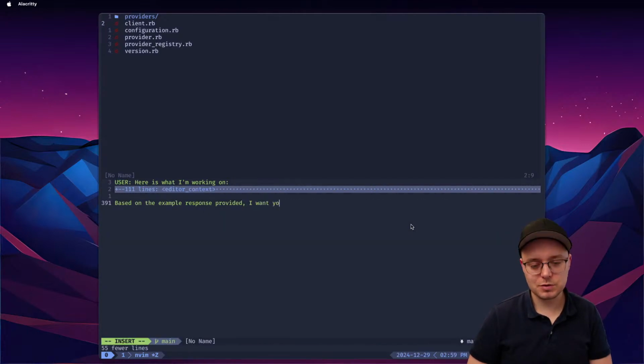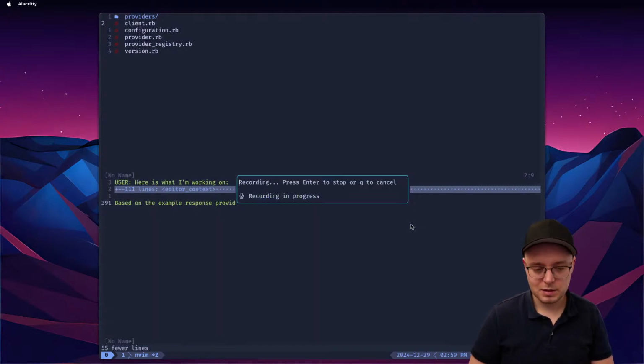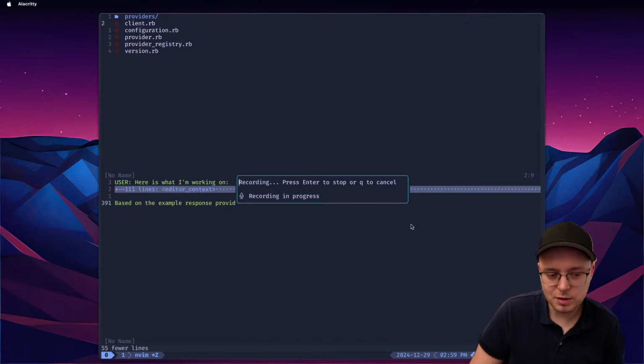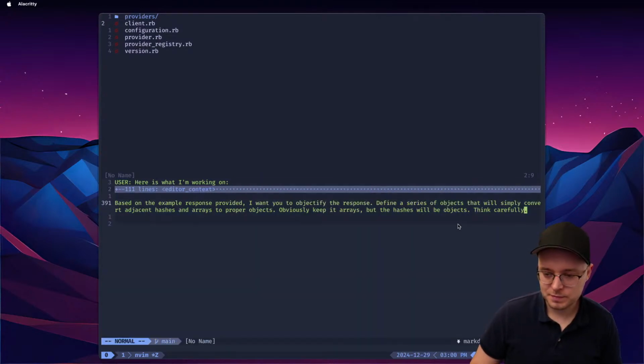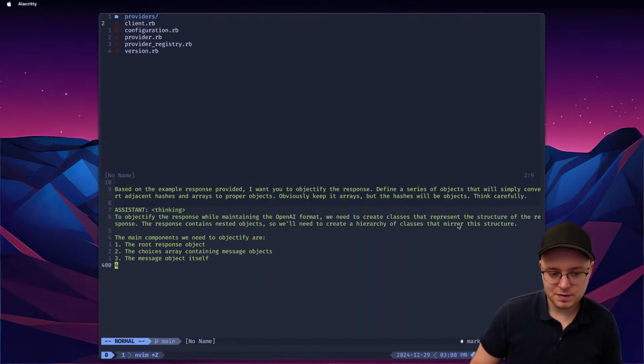I want you to objectify the response. Define a series of objects that will simply convert JSON-like hashes and arrays to proper objects. Obviously keep the arrays, but the hashes will be objects. Think carefully. Yeah, I think that's fine.